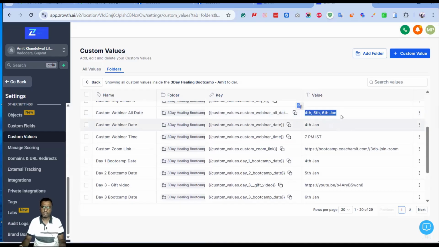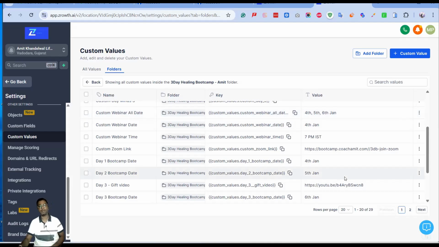So this is just for the test purpose. Let's say 4th, 5th, or 6th January, and then day 1 is 4th January, or start date, and the time when we are going to do that. So what happens when we are creating the custom value, we don't have to go ahead and edit all the places every time our bootcamp date is getting changed. We have to just use these custom values everywhere, and we just have to come to this particular folder on the custom value, and make this edit and change the values in here.